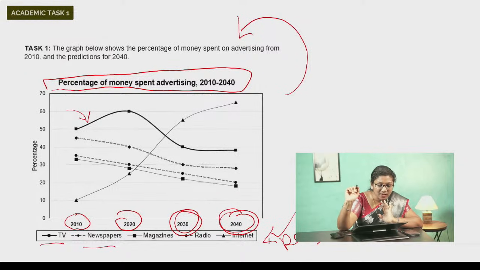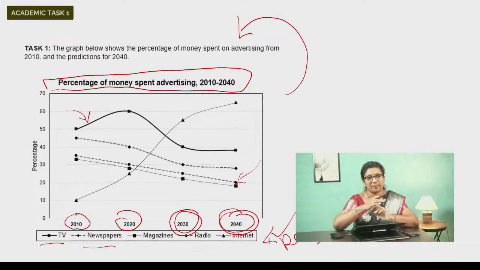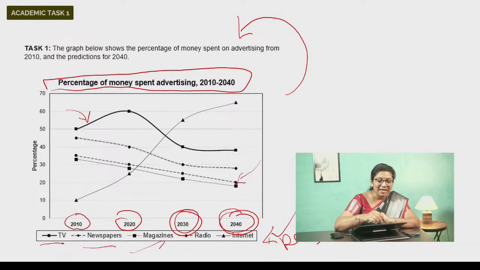So that's this one. The second line from the bottom, that is the line that shows the percentage of money for advertisement in newspapers. What about magazine?